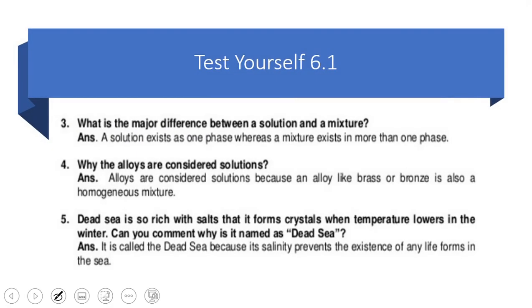What is the major difference between a solution and a mixture? The major difference is that a mixture can be homogeneous or heterogeneous. It can exist in more than one phase, while a solution is always homogeneous. It always has one phase. Why are alloys considered solutions? Alloys are mixtures of different types of elements together, such as brass and bronze. Brass is a mixture of copper and zinc. So the mixtures that are homogeneous in nature will be called solutions.